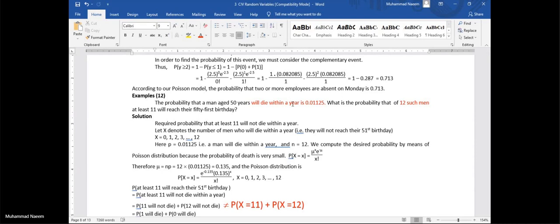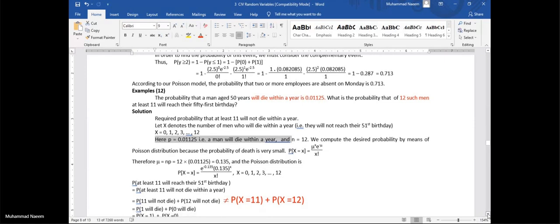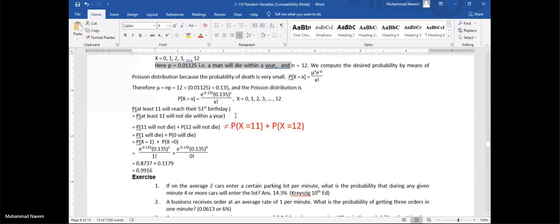Let me define our variable that is showing the number of men who will die within a year. This is the range. So easily we can define now the probability P, because given P is the probability for a man who will die within a year. Now the situation is very much clear to apply Poisson distribution. Now come to your requirement.